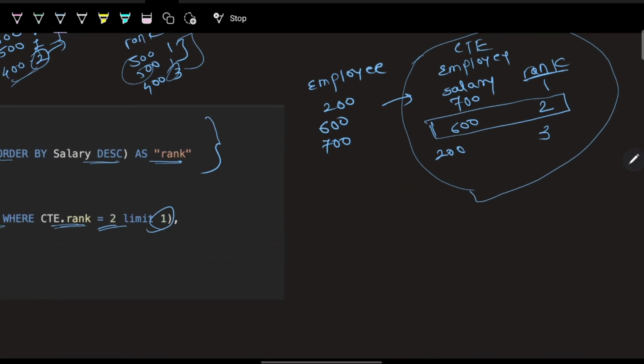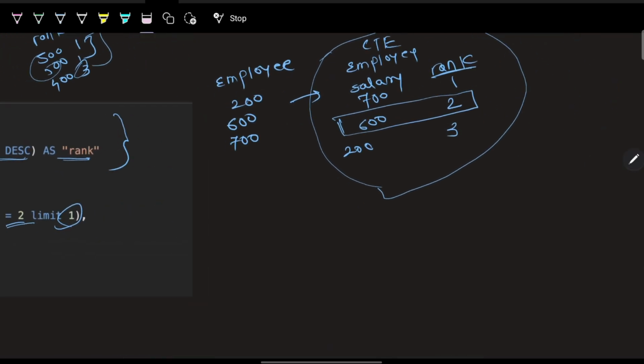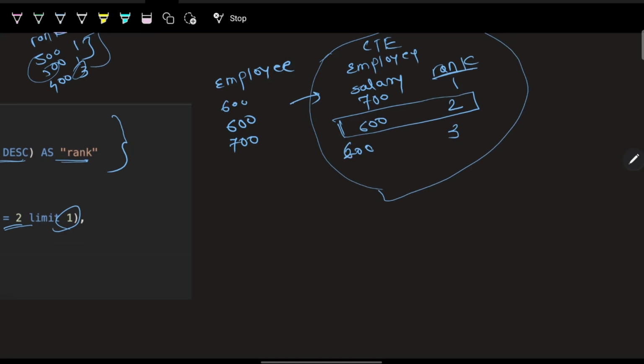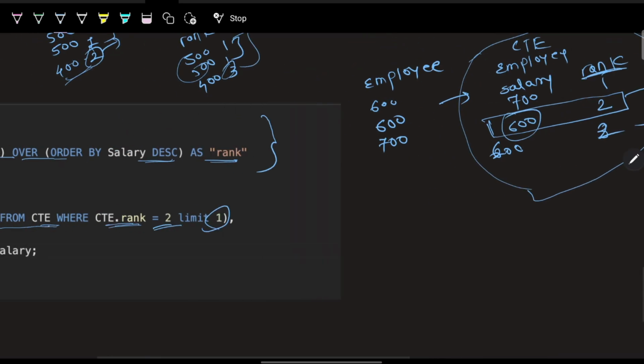And LIMIT 1, we want only 1, because there can be a case, for example, if this employee had the salary 600, then this would have been 600 and the rank would be 2. So there are 2 rows with rank 2. I am just concerned about this number 600, so I just want only 1. I am limiting to 1 because I want to return 1 row.